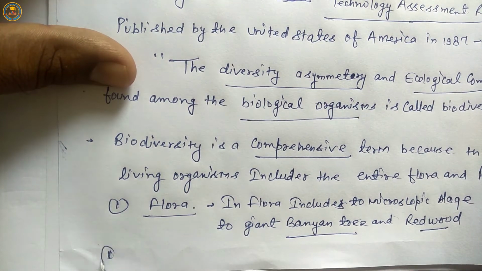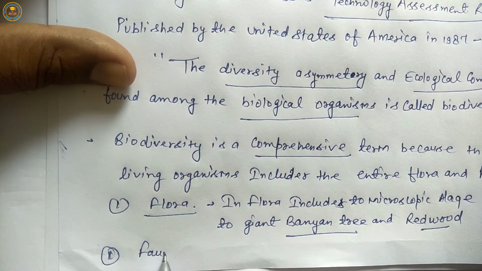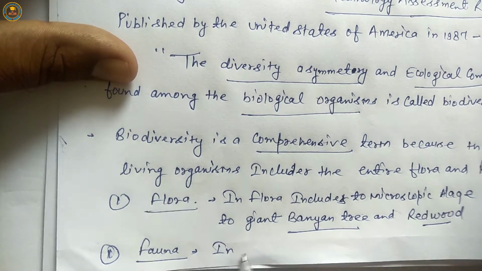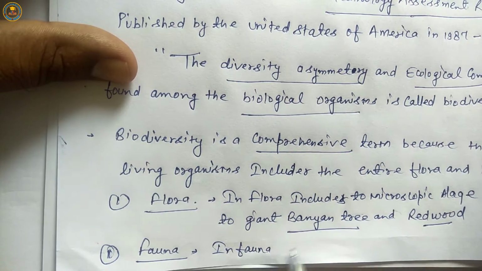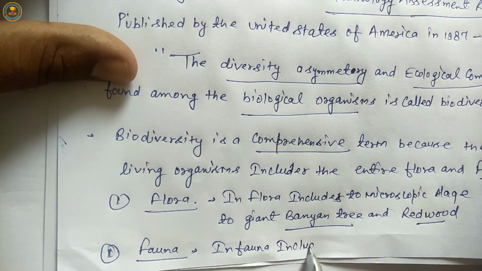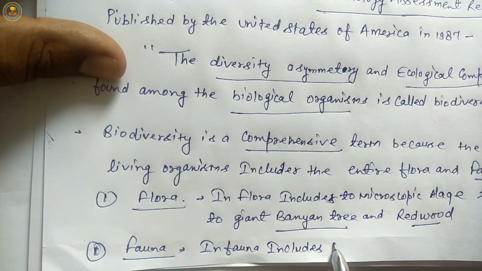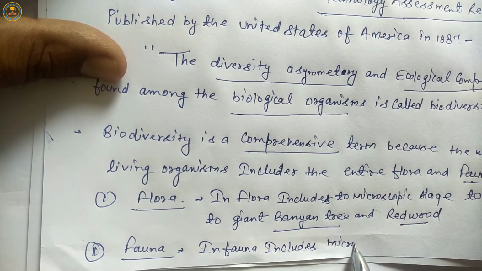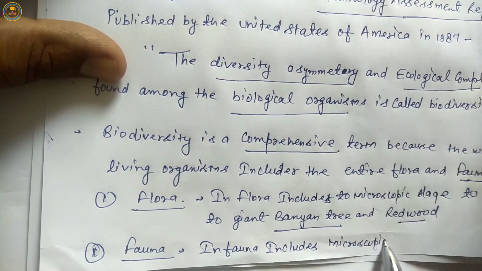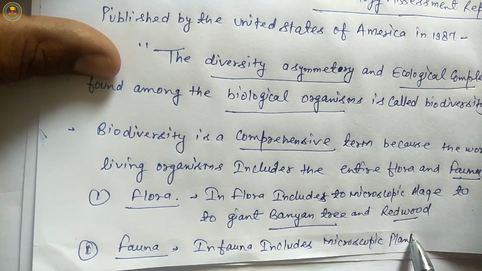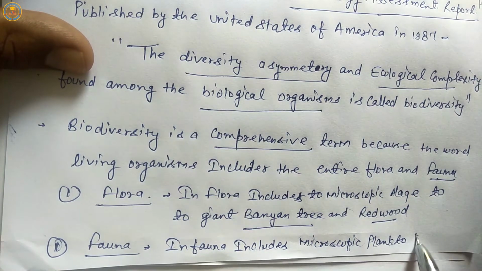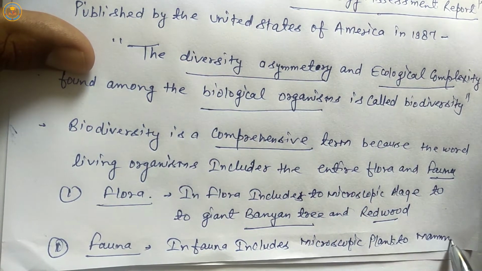Next, fauna. All animals are included in fauna. Fauna includes microscopic plankton to mammoth, it means whale.